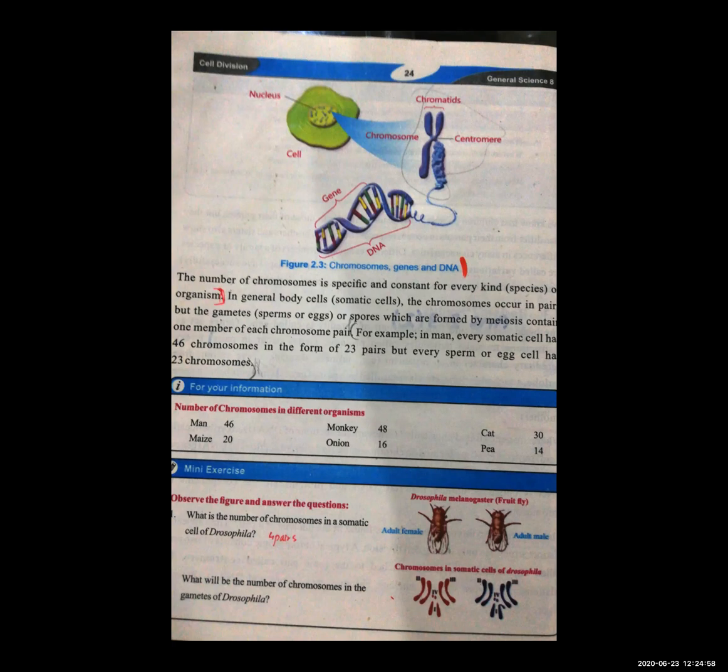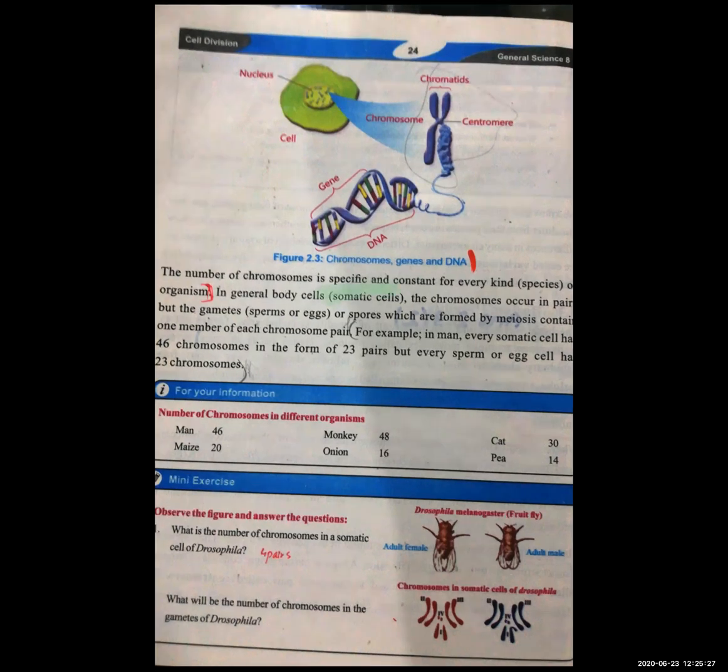If we talk about some plants, like onion, there are 16 chromosomes, but if it exceeds towards 18 chromosomes, it becomes a different species. Very, very important. In general, body cells, which are also known as somatic cells, always have chromosomes occurring in pairs.